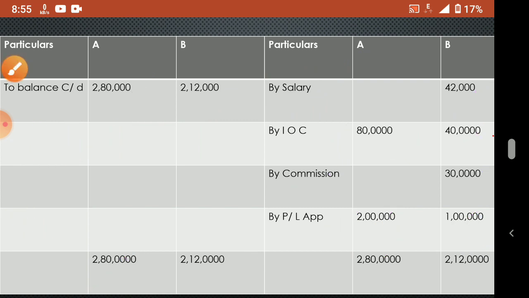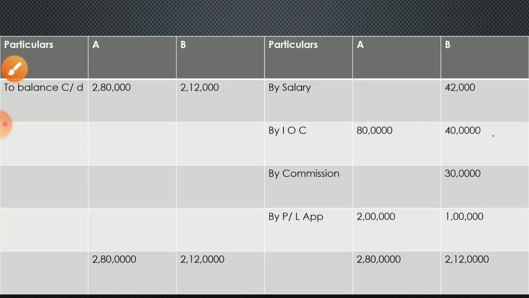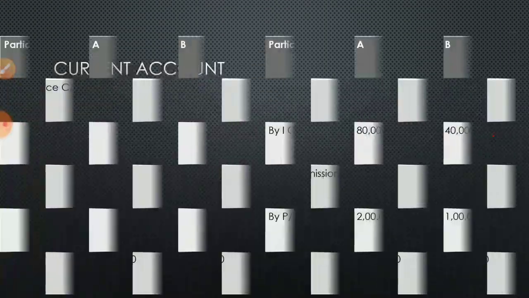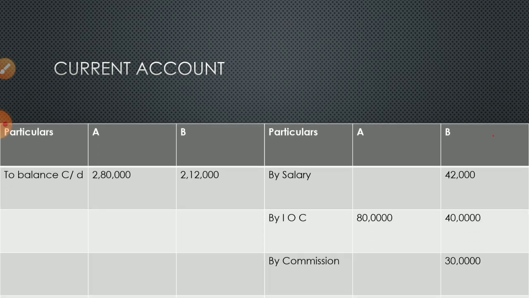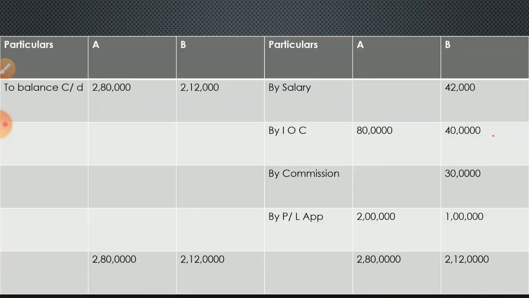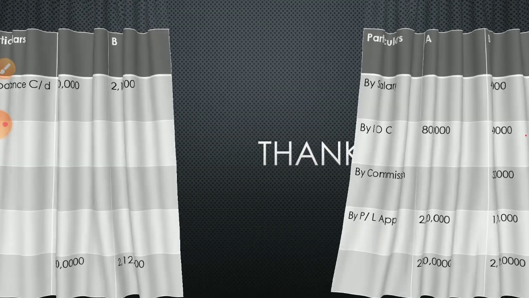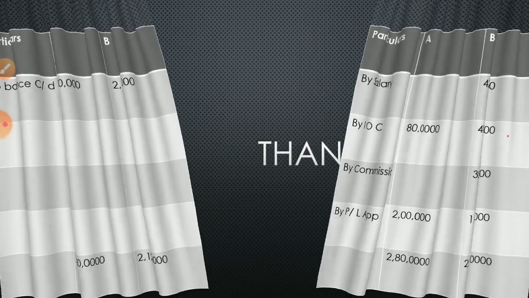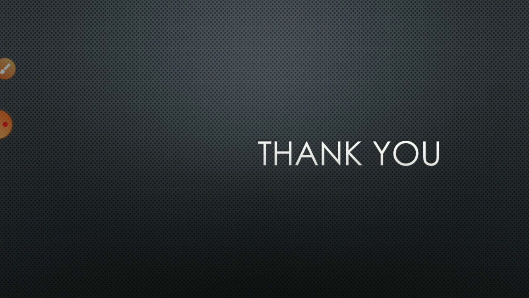Okay, now next, this also is over, current account. I want to tell you something before the conclusion. So I made capital accounts and current accounts.